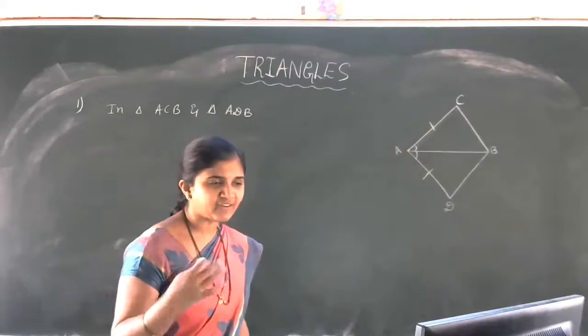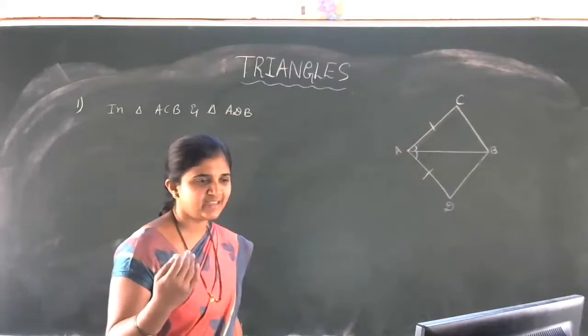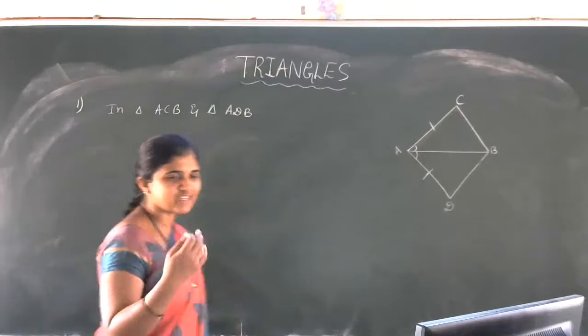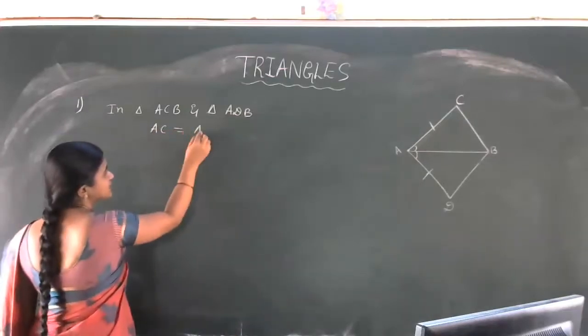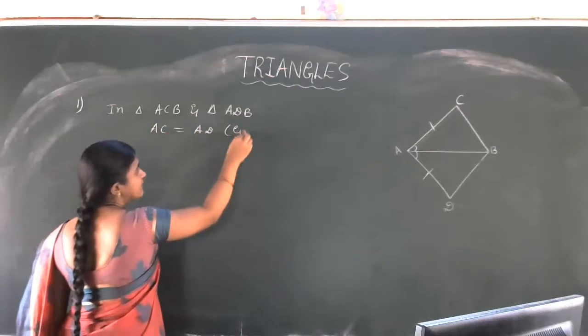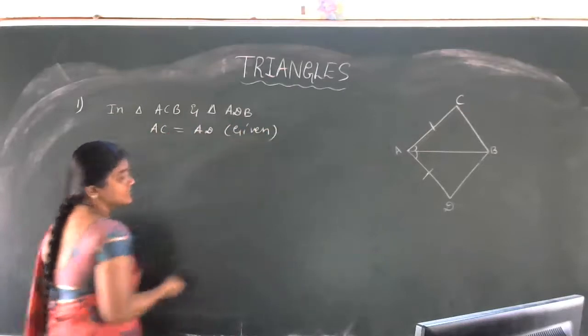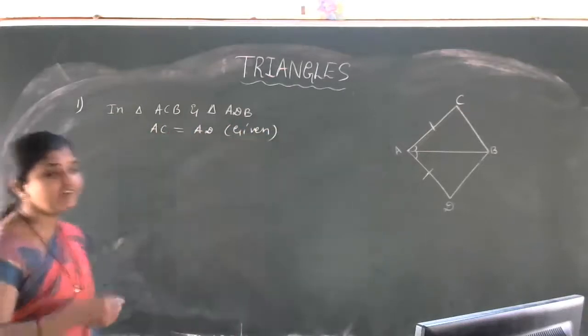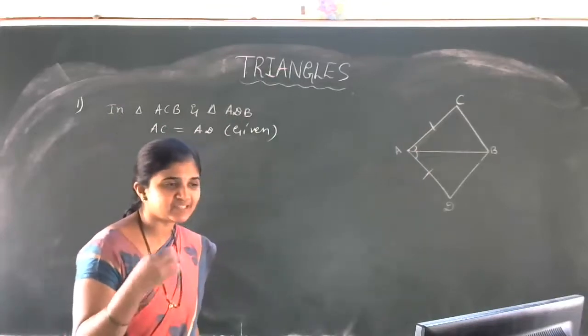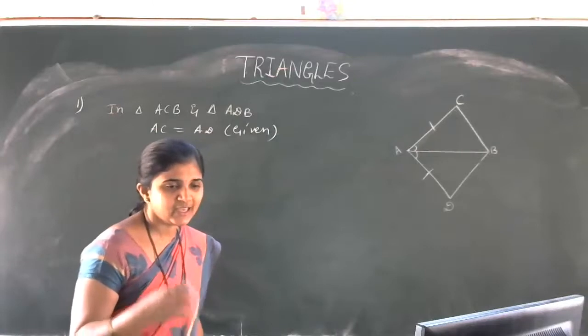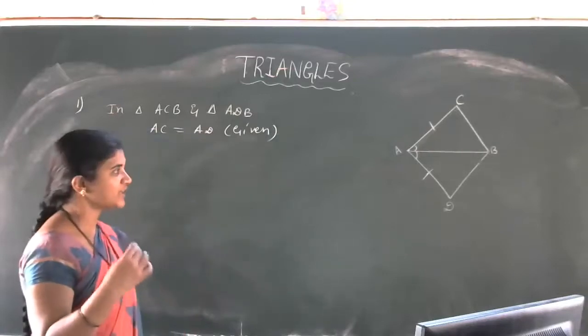What can we write? Please message me fast. Yes, given. What is given actually? AC is equal to AD. Very good. This is given. First step is AC is equal to AD. It is given. Which is the next step? This is a very simple question, students. Yes, common side you are taking.